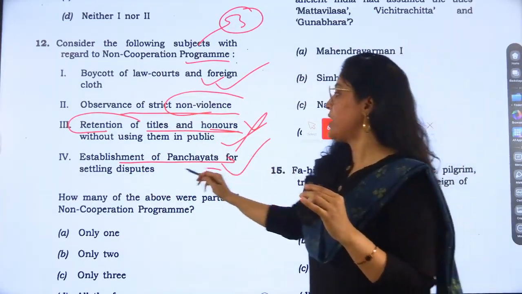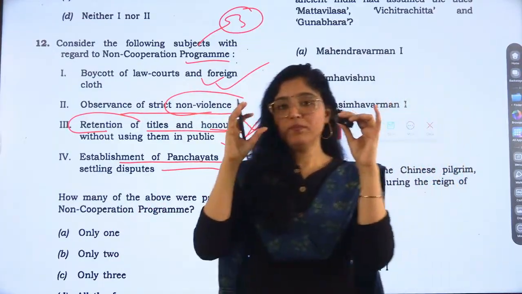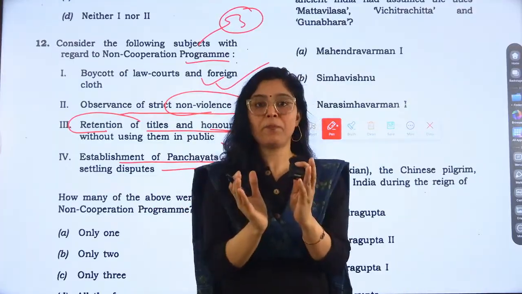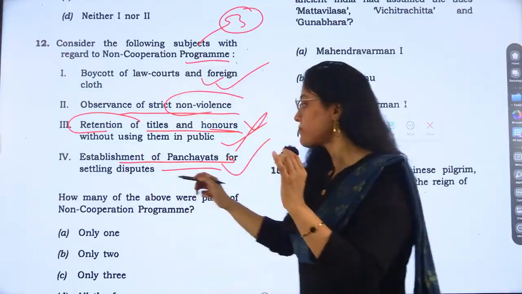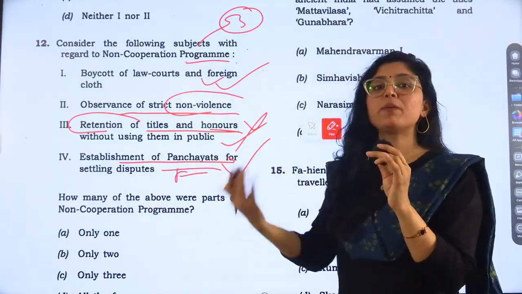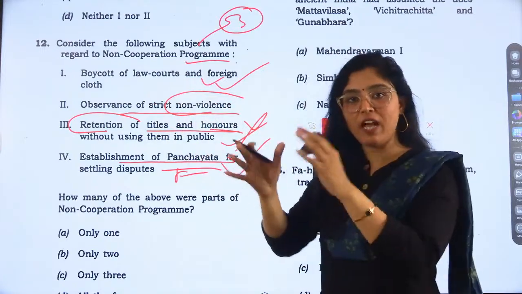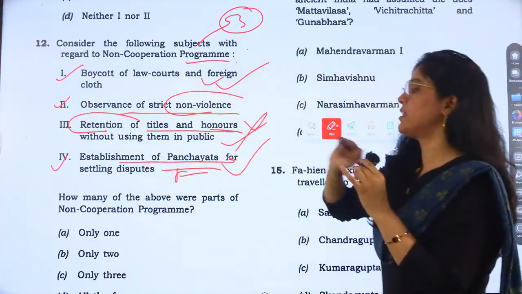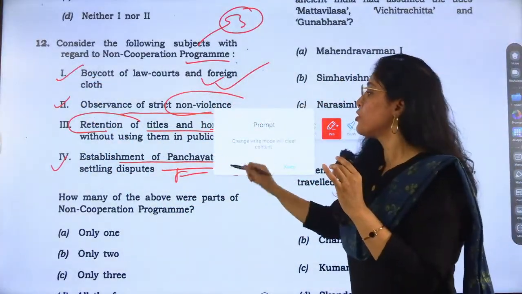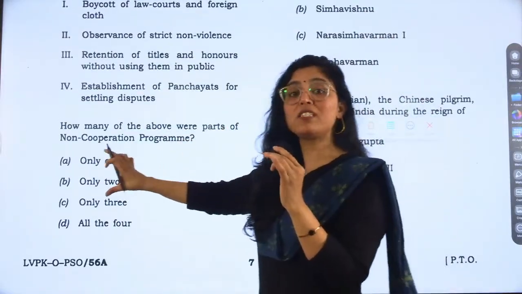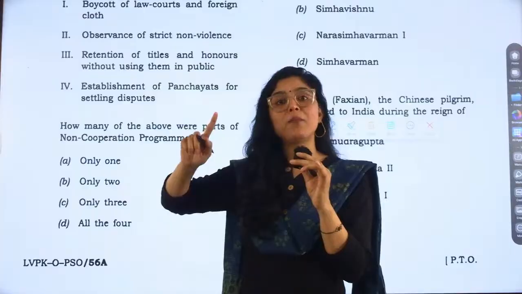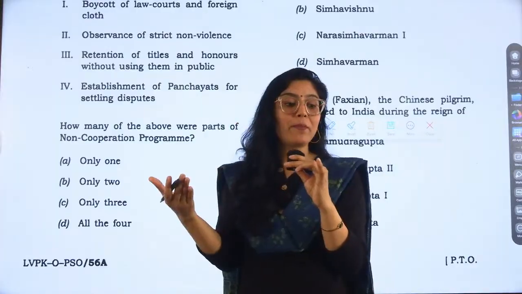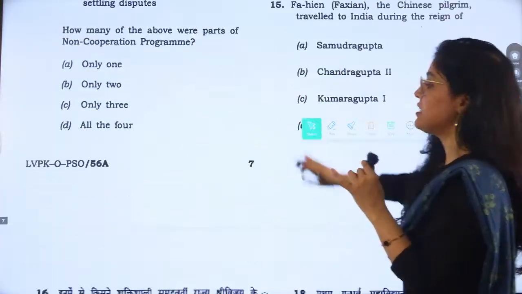Okay, establishment of panchayats for settling disputes. This was happening because we tried to non-cooperate with the government, so we had to have a system that would serve as a dispute settling system, right? Where will the people go if they are not going to the government bodies? Then they should have a setup. So these are correct, and the third is wrong. UPSC has changed the kind of statements also; statement-based questions came. This time one more thing was introduced: big statements were there, and that made the paper lengthy, right? So the answer is that only three statements are correct.